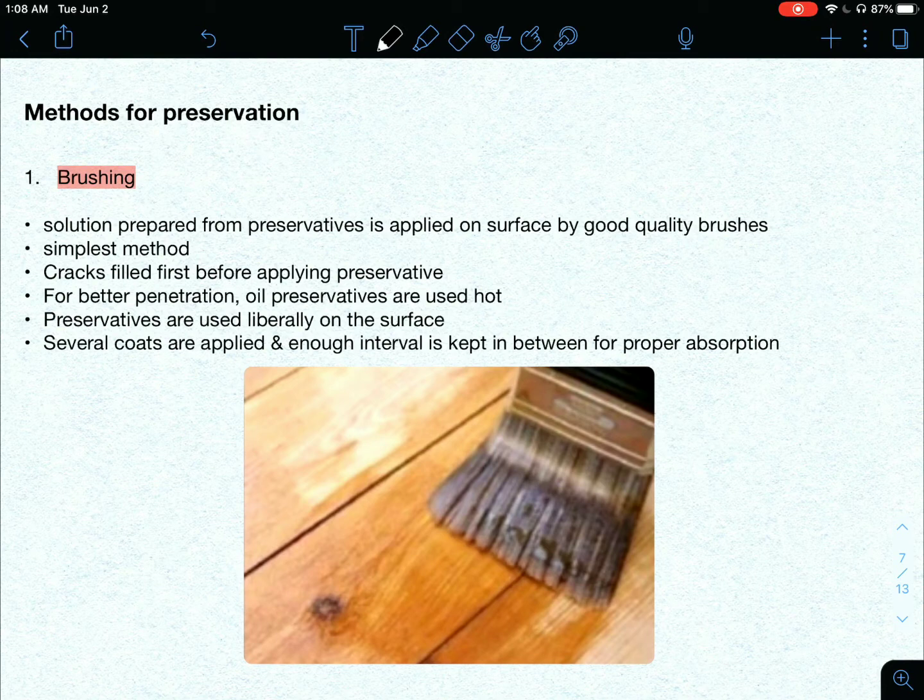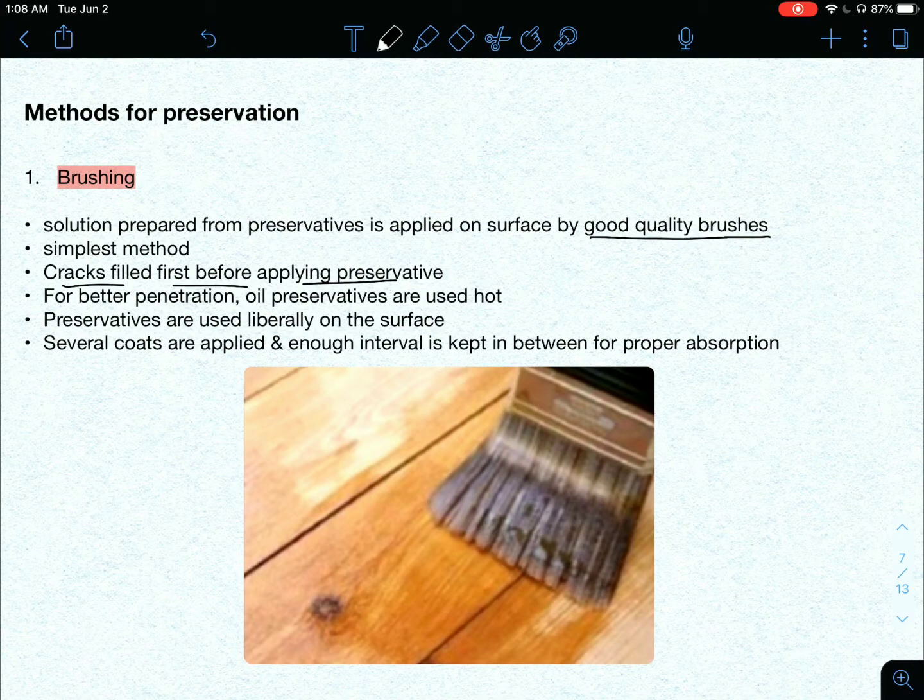So first one is by brushing. That is the simplest way, brushing on the surface. The cracks and all we have to fill first before brushing, and we have to use good quality brushes.